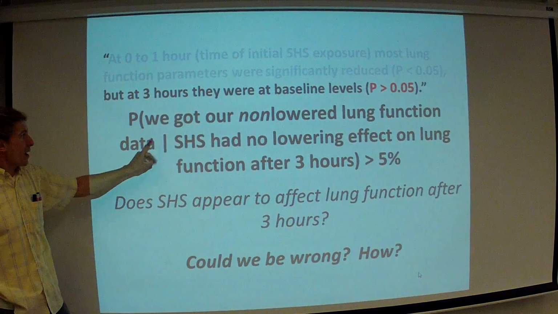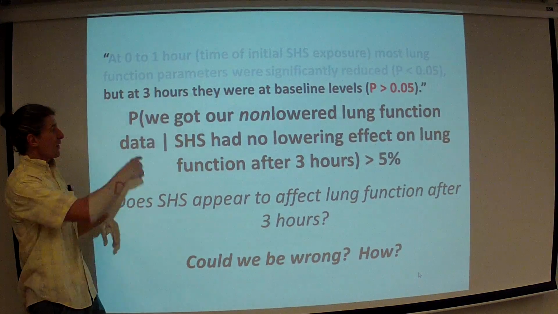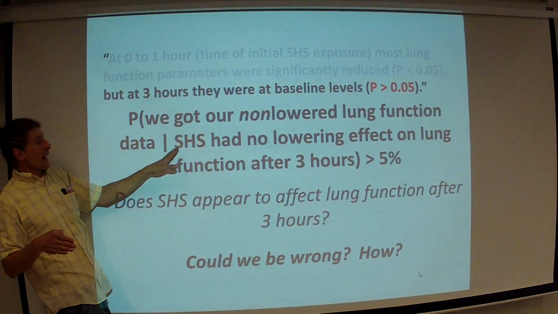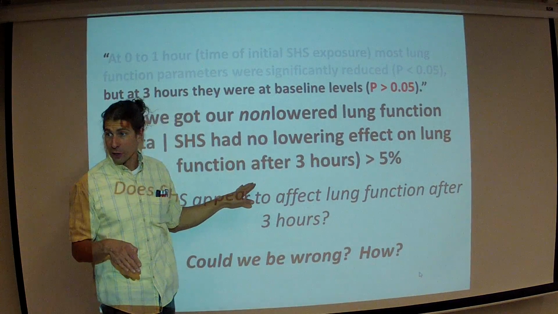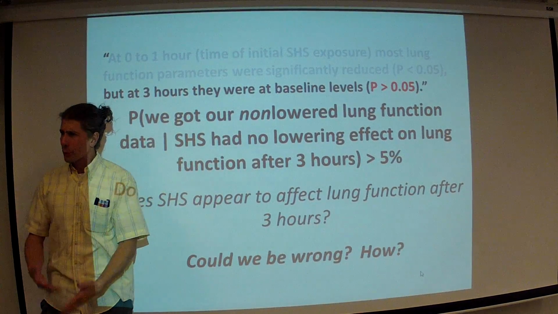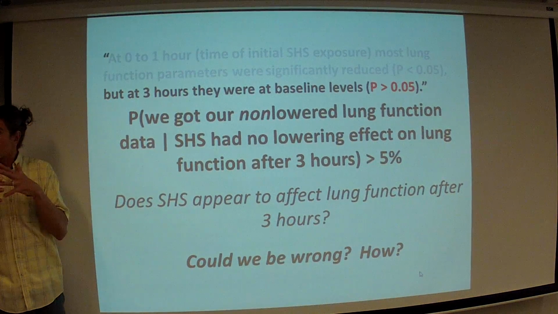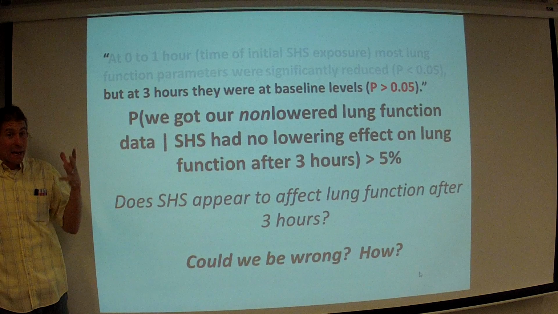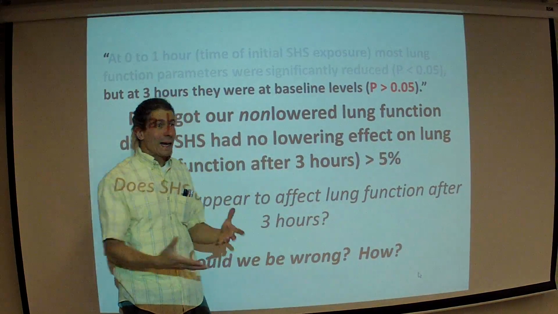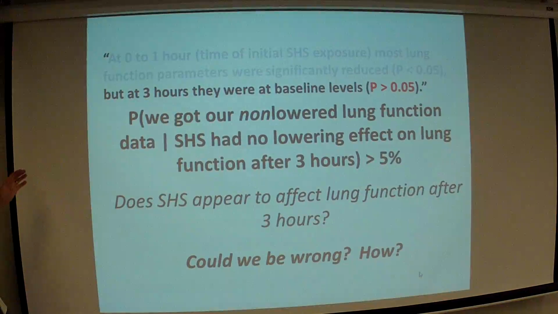If these conditions are met, what's the chance we got this? So in other words, this is the unknown, this is the assumption. We're assuming, given that secondhand smoke had no lowering effect on lung function after 3 hours, what's the chance that we got non-lowered data? Well, if we were expecting non-lowered data, and we got non-lowered data, that means there's agreement, which means we landed in the confidence interval we built. That's why it's so large. It's large because we got what we were expecting to get. Therefore, no contradiction. Therefore, we believe,